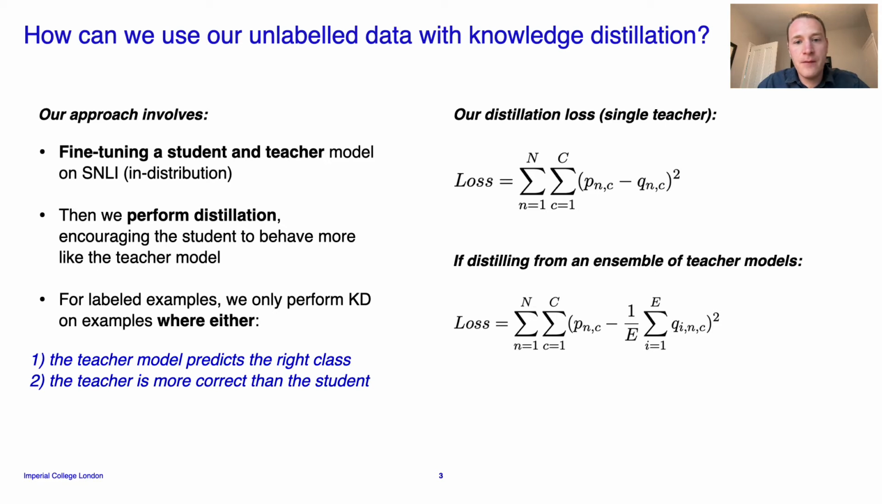Top right, you can see the distillation loss. We consider the sum of the squared errors between the probability distributions in the student and the teacher models, summing across the classes C and each instance in the dataset. But we could also use an ensemble of teacher models, in which case we take the mean probability distributions from the different teacher models, represented by Qi in the equation.